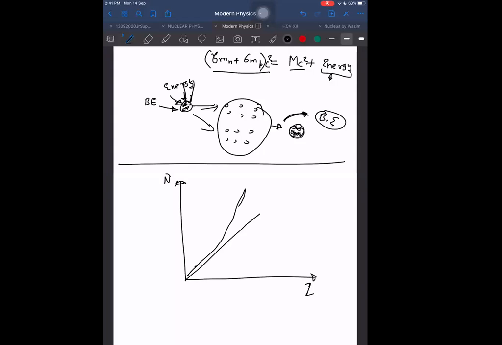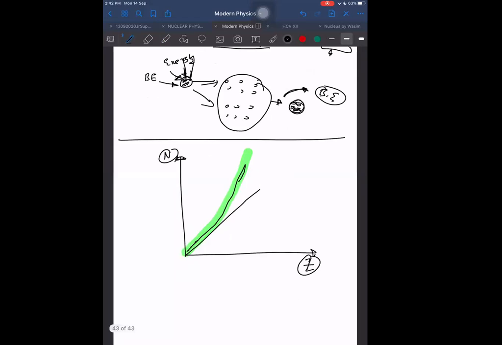This means the number of neutrons tends to exceed the number of protons. The reason is, let us say we want to build a nucleus consisting only of protons. That will not be stable at all. Why will it not be stable? Because of the repulsion between protons. Because of the force of repulsion between the protons, it becomes less stable as compared to if it has more neutrons.